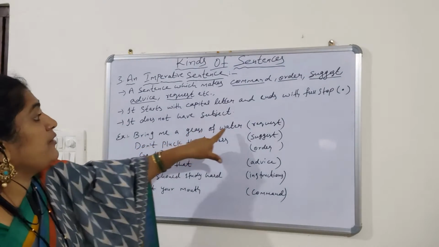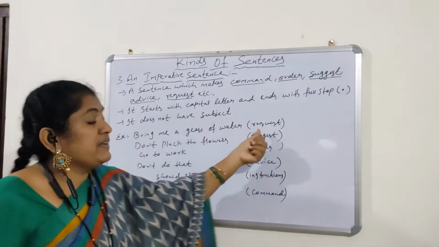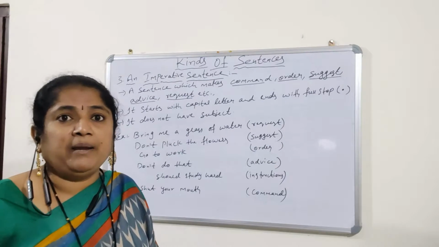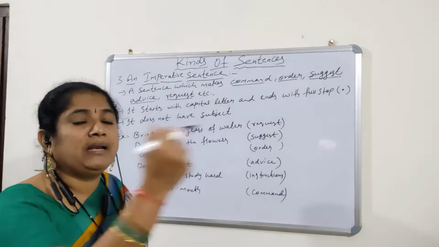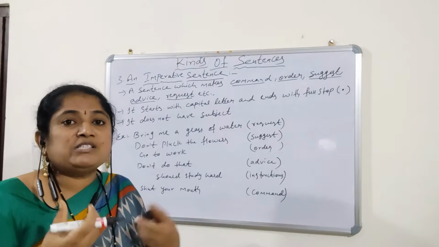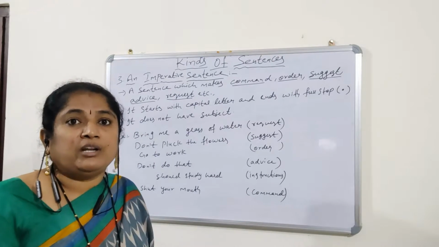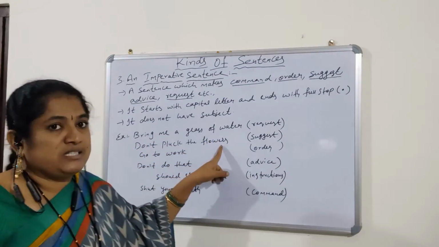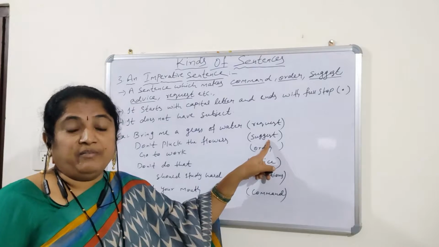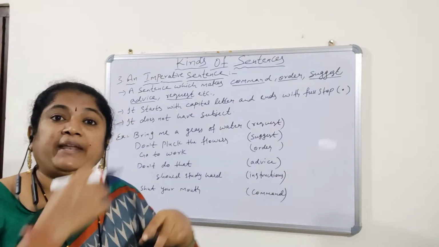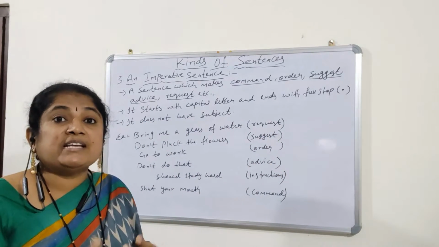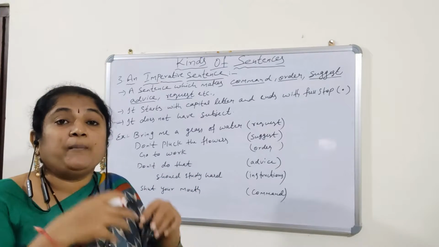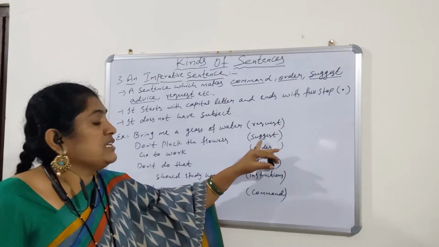Bring me a glass of water. It's a request. We can ask anyone. We are not taking the name, but we are saying please bring me a glass of water. Might be we are saying to son or daughter, to anyone. Don't pluck the flowers. It's a suggestion. We are not saying to a particular person by taking their name. We are saying just commonly to everybody. It is one type of imperative sentence in the form of suggestion.